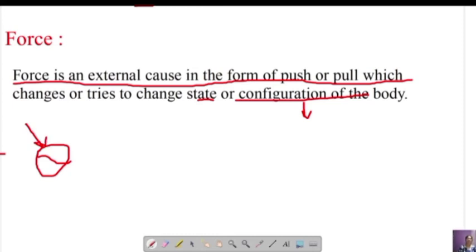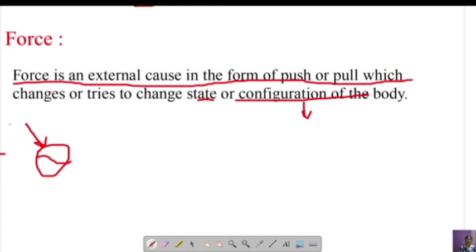Just imagine if you want to enter any room in which the door is closed, what will you do? Will you go in the same way? No. You have to push the door, right? So when you push the door, then only you will get a path to enter the room, right? So that is what push is.